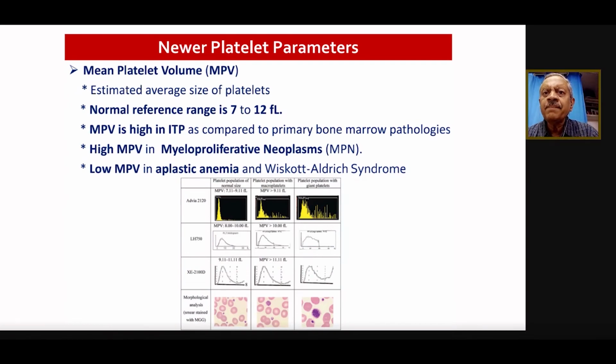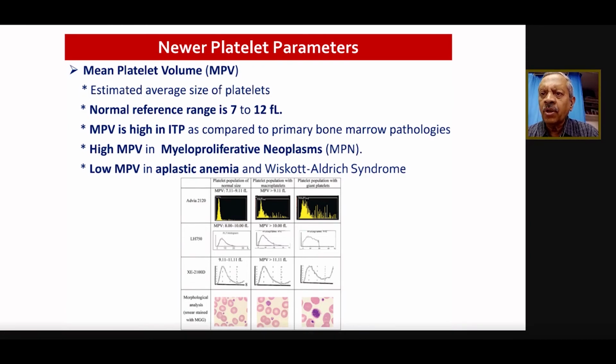And the last is the mean platelet volume, which, just like the IPF, is also very important. Some of the patients in certain parts of India are born with large platelets, right? So it's very important if the mean platelet volume is high with thrombocytopenia, we know that it is an ITP rather than some bone marrow pathology, but it can be high in myeloproliferative disorders also. But there probably the platelet counts would be normal. The low MPV is suggestive of aplastic anemia or a rare hereditary disorder.